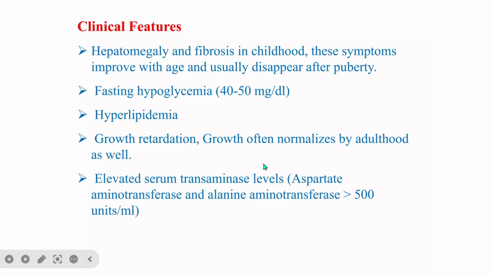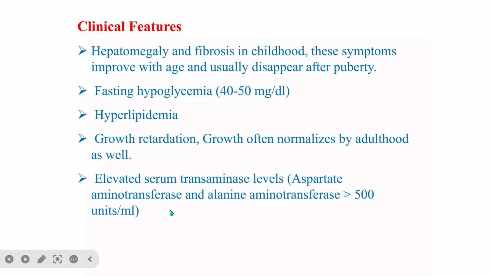So it means that for glycogen storage disease, because it causes hepatomegaly, it affects the liver. There is a likelihood the liver will be damaged, and as a result it will release aspartate aminotransferase and alanine transaminase. So in many cases, when there is a disease like this, you don't just judge that it is due to a problem from the liver enzymes.